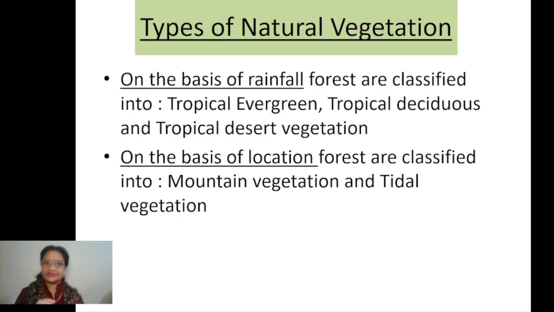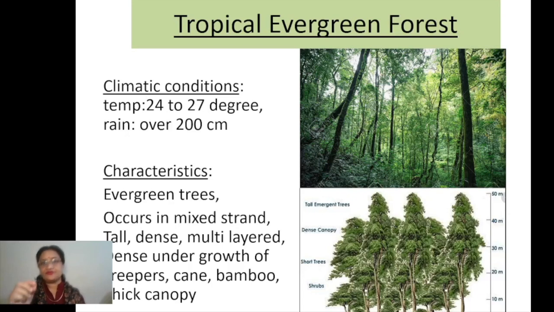I think by the names only you must have got some idea. Montane type and tidal vegetation. Montane is found on the mountains. Tidal means which is on the coastal area, which is getting the effect of tides. So these are the major different types of natural vegetation, especially when we are talking of India. Now let's talk about the first one. Number one, the first type of vegetation found in India is the tropical evergreen forest.